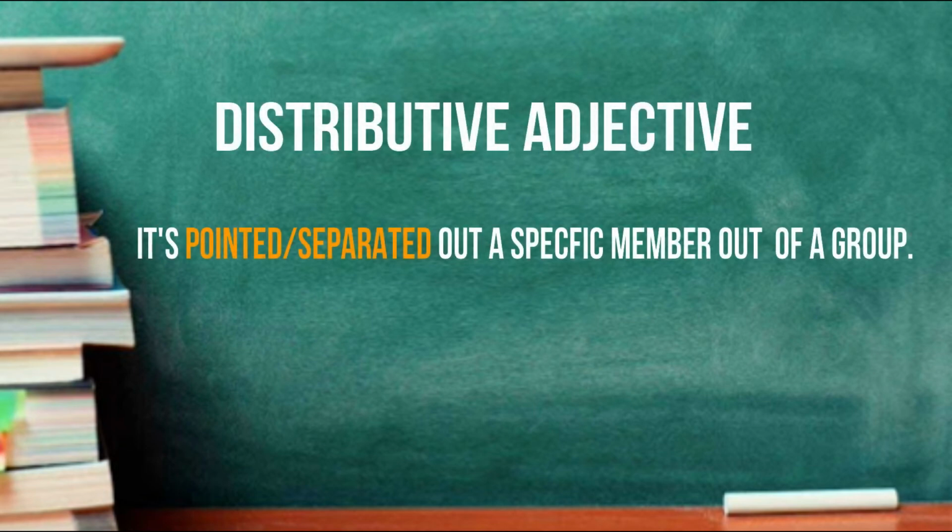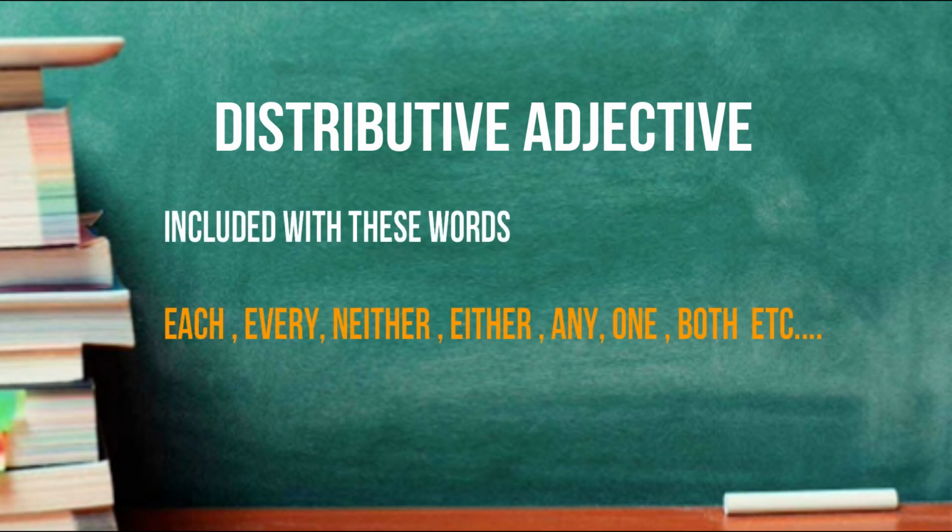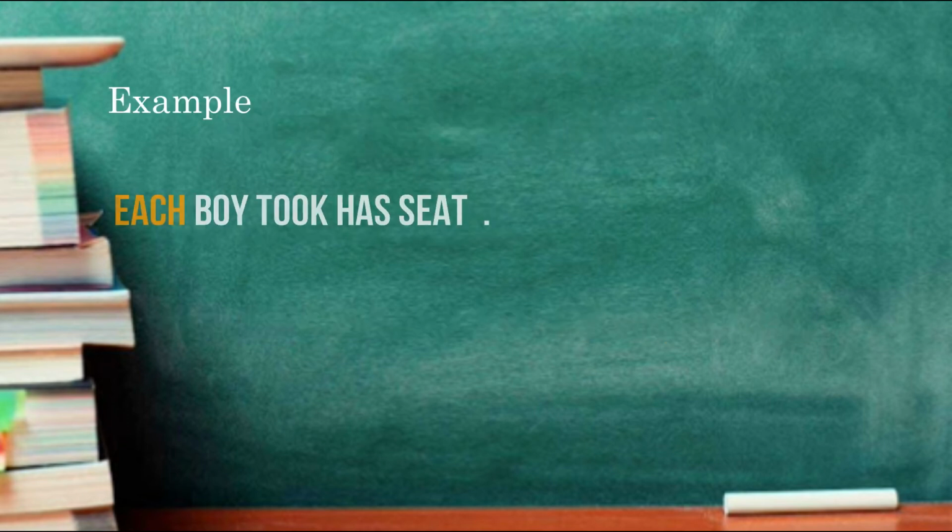Distributive adjective. A distributive adjective is used to refer to each and every person or thing separately or to describe a specific member out of a group. Moreover, these adjectives are used to single out one or more individual people or items. Distributive adjectives include these words: each, every, neither, either, any, both, etc. For example, each boy took his seat.